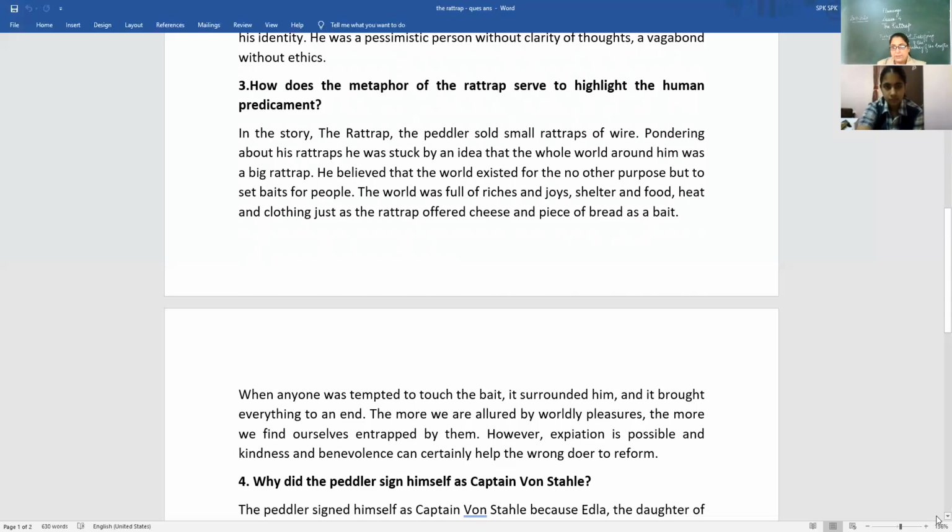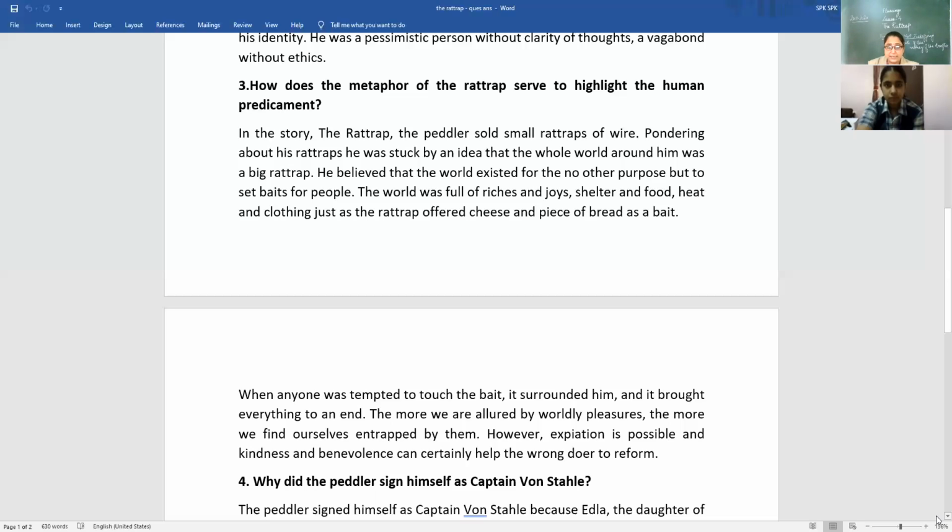Right? So, metaphor, assuming the world as a rat trap. Now, how does this metaphor, considering this world as a rat trap, serve to highlight human problems, human sufferings, human beings' difficult situations?